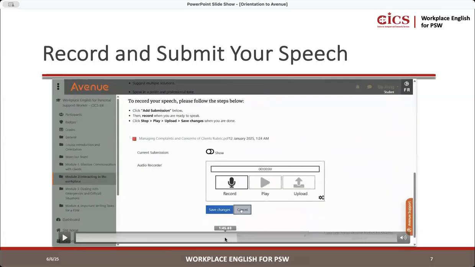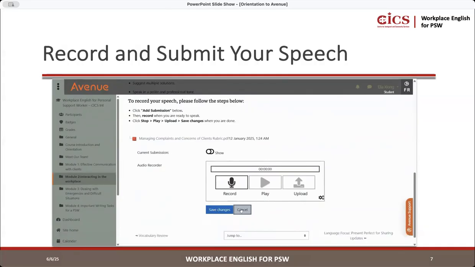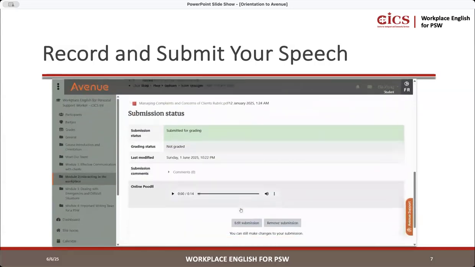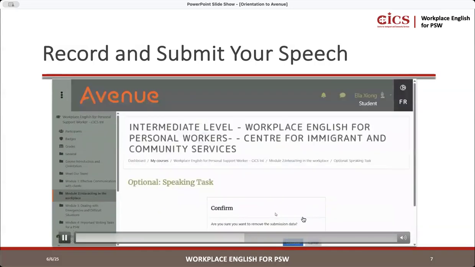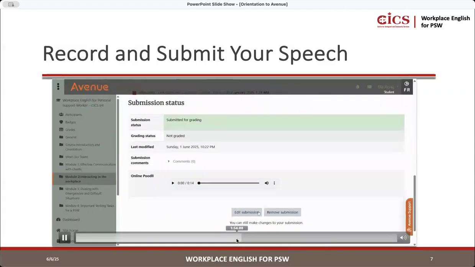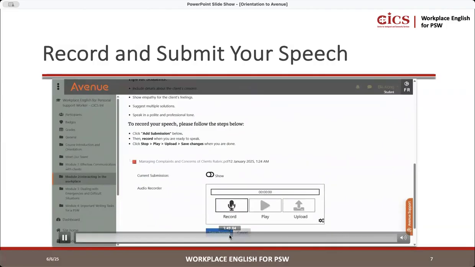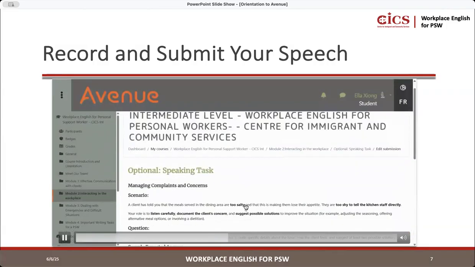So after you edit your submission, what you would do is you would press record, play, and upload. So it would be the same thing. You also have to press save changes. So you just go to edit if you want to re-record, right? You edit it, and then you press cancel, and then let's just say you want to remove, right? Submission. So sorry, I want to explain this again. So let's say if you want to edit, you click edit.